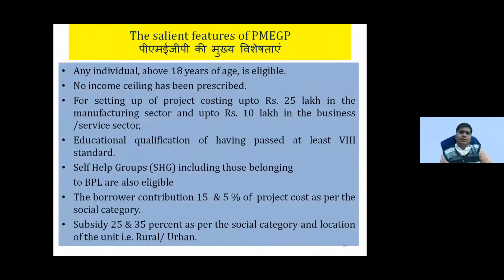These are the salient features. Any individual above 18 years of age is eligible. There is no income ceiling. For setting up a manufacturing industry, you can get 25 lakh rupees, and for a service industry, up to 10 lakh rupees. Educational qualification: only 8th pass is required. Self-help groups are included, and anyone who is BPL can also apply. And here you get subsidies of 25 to 35% for starting your business.